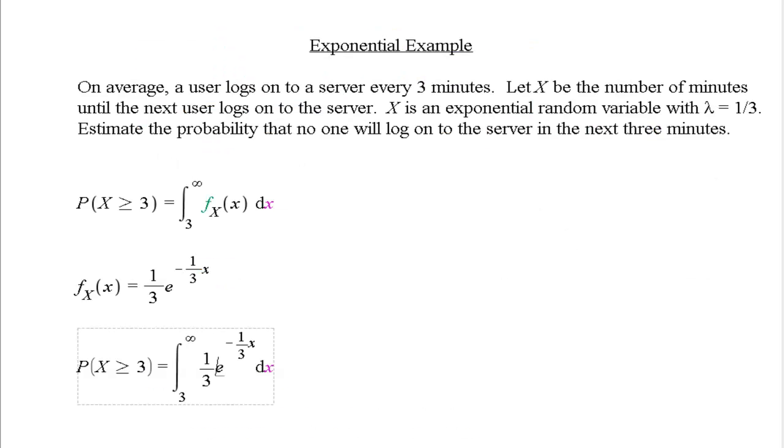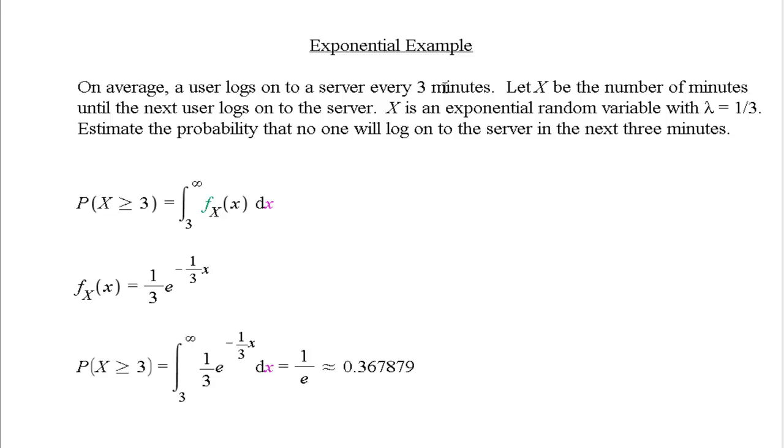Okay, so let's go back to Maple here. And we see that this integral is equal to 1 divided by e, which is approximately 0.367879. Let me make that bigger for us here. Okay, now why did I say you might have thought it was going to be 0.5? Well, that's because on average, we have someone logging on every 3 minutes. So you might think that, well, what's the probability that it takes at least 3 minutes for somebody to log on? That's 1/2, because on average it takes them 3 minutes.